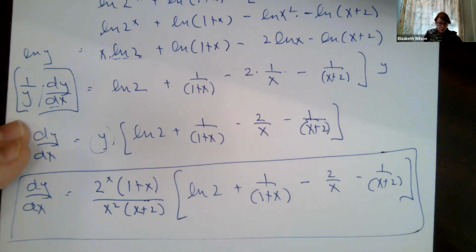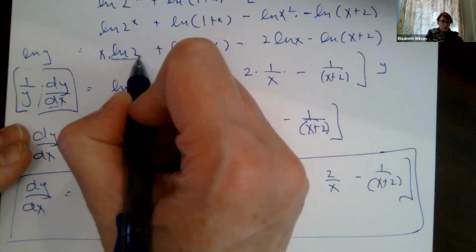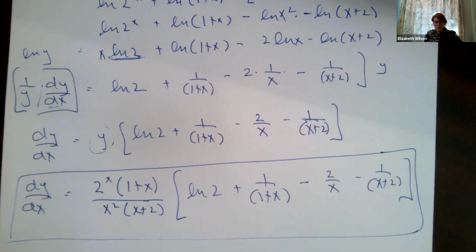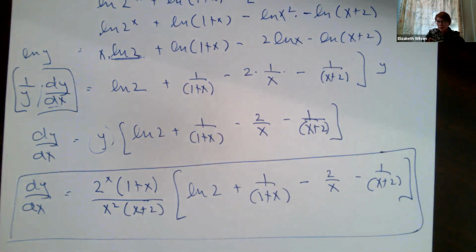Also, some of you forgot this ln of 2 is just a number, and you tried to get fancy with the derivative or product rule on this here. You should end up at the same spot anyway, but you're giving yourself more work in the end. More work means more likelihood of making a little trivial mistake that you'll lose points on.